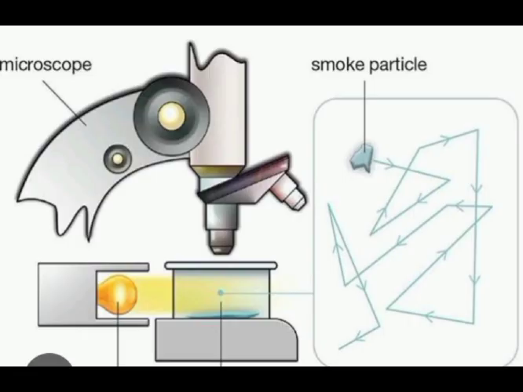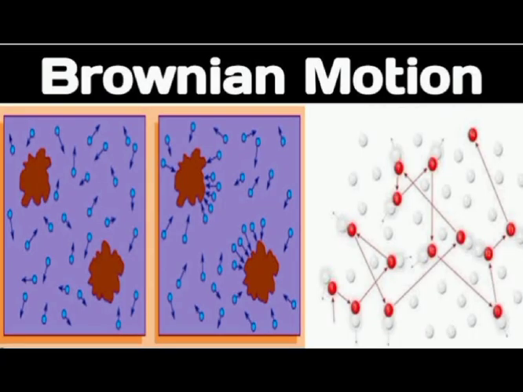Another example is the small particles of smoke that are suspended in the air. You can take a small glass container called a smoke cell, and it is filled with smoke. After filling the container with smoke and illuminating it on the stage of the microscope, you can observe the container through the lens of the microscope, and you can see tiny particles moving or jerking in all directions. These bright particles are smoke particles suspended in the air, moving due to the movement of the air particles. So this random motion is known as Brownian motion.